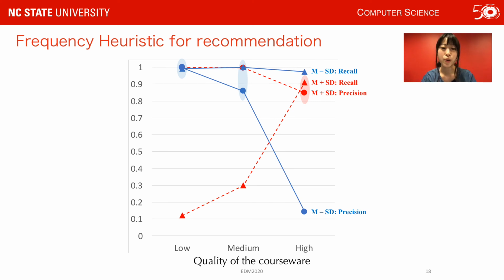This graph shows that when the quality of courseware is low to medium, we should use mean minus standard deviation cutoffs, the blue one. But when the courseware quality is high, we should use mean plus standard deviation cutoffs, the red one. So in other words, depending on the quality of the courseware, we should use different types of cutoffs.